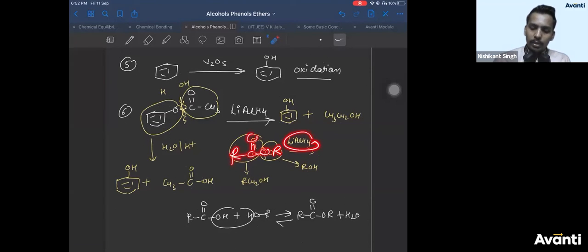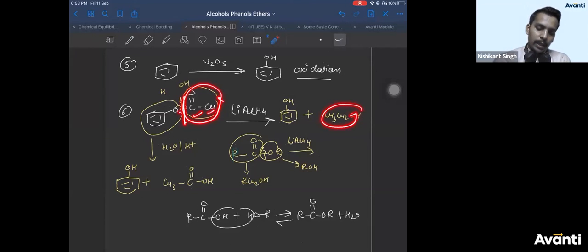If you do the reduction, this bond breaks like this. RCO is converted to RCH2OH, and RO is converted to ROH on reduction. So RCO was converted to CH3CH2OH, and RO was converted to ROH, phenol.